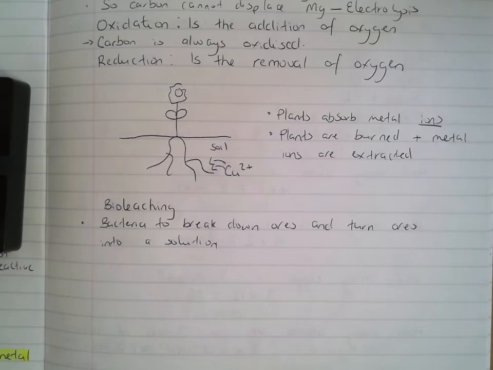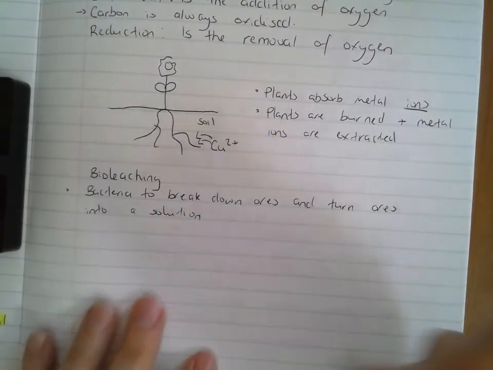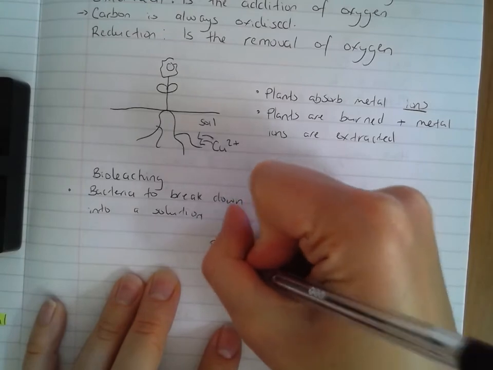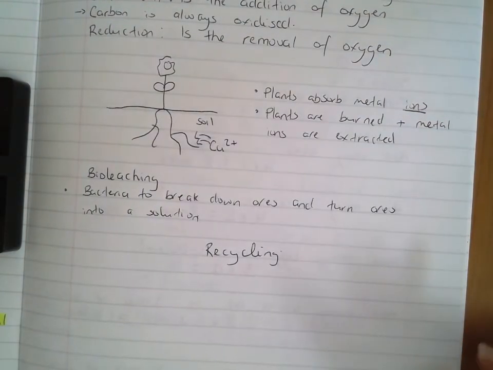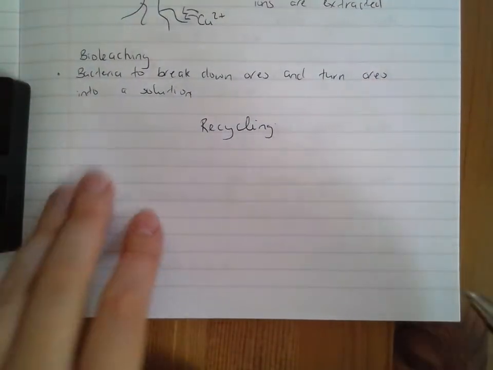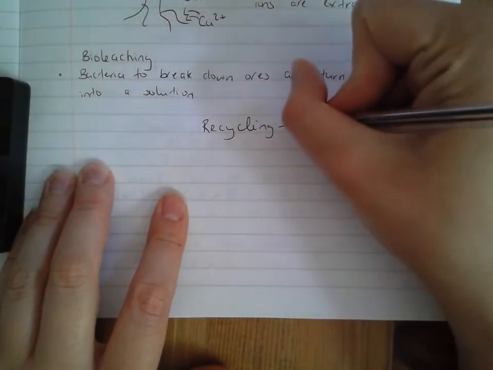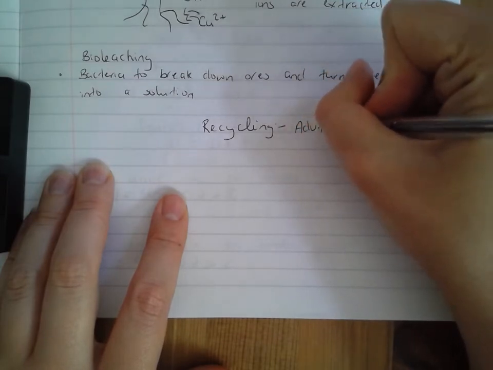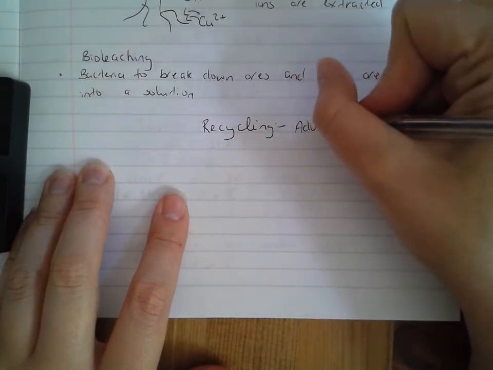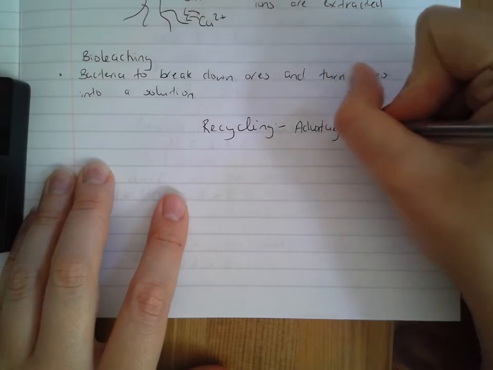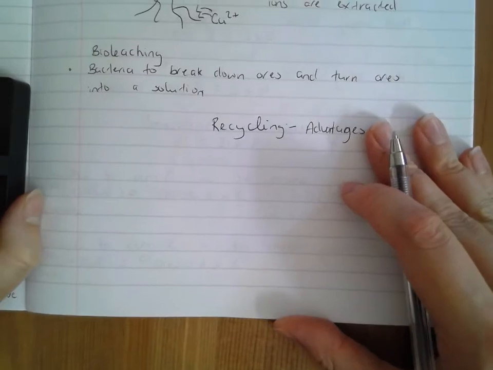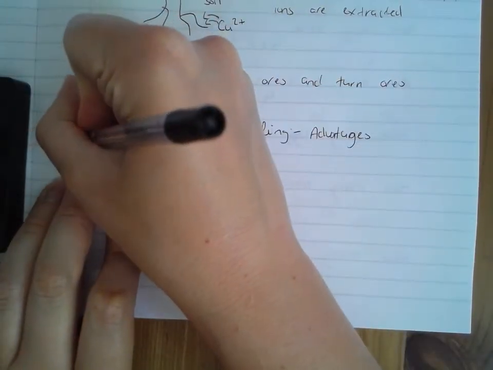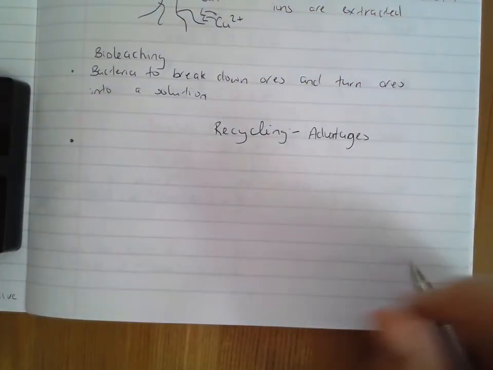Okay, so another alternative is just recycling. Recycling the metal that we already have instead of always trying to get new metals. What about recycling the metals we already have? We're just going to look at some advantages of recycling. So I'm going to say one advantage of recycling. If I recycle, I don't need to do reduction with carbon.